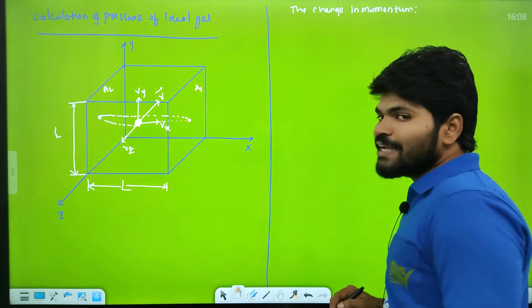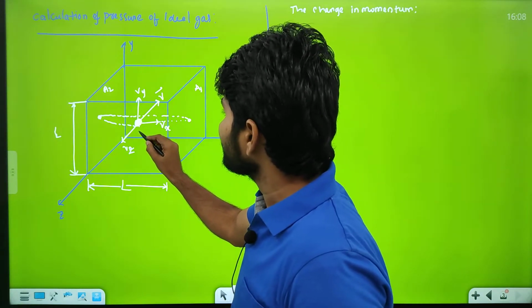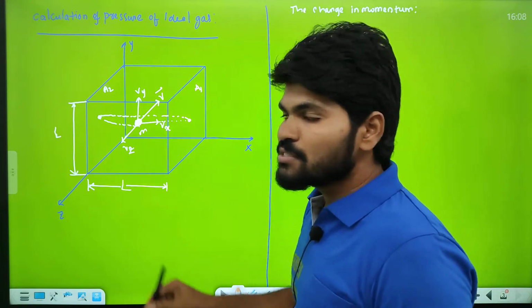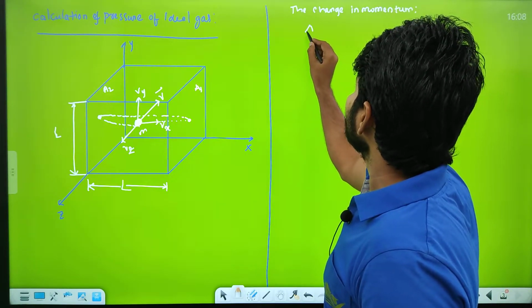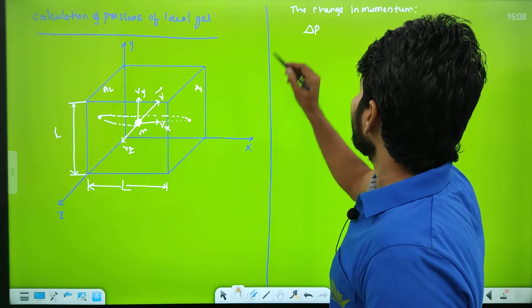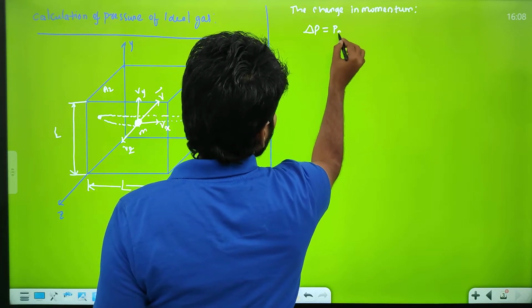We already know the change in momentum. Momentum, this has mass. So this molecule has some mass, and it is moving in the right direction. So the change in momentum is delta P, which equals P2 minus P1.